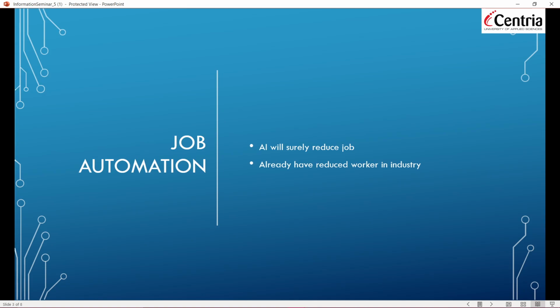There are a lot of people working in manufacturing companies, and as AI advances, every company is going to use AI machines and products driven by AI, because, as we talked about in the last lecture, it is going to reduce human errors. Most companies also want to reduce human errors, so AI will somehow reduce jobs. AI has already reduced workers in energy. Yes, we can see in many companies it has already reduced its workers and introduced robots.